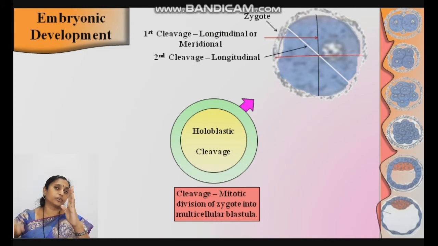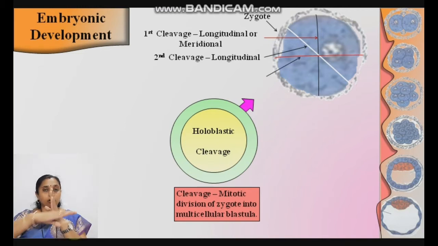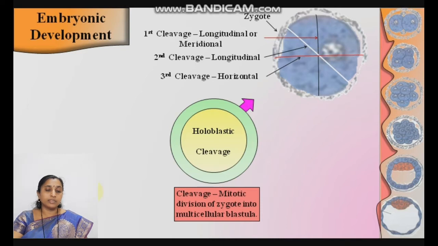And the third cleavage is horizontal. All these cleavages divide the zygote into a multicellular ball-like structure, that is the blastula, and the process of formation of the blastula is known as blastulation.